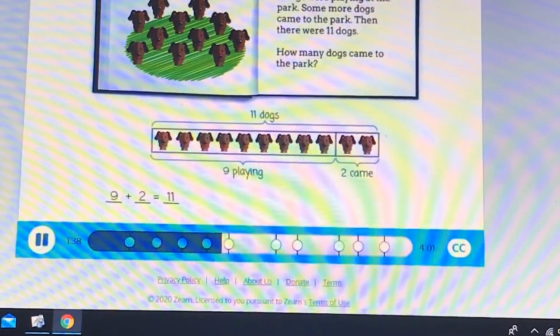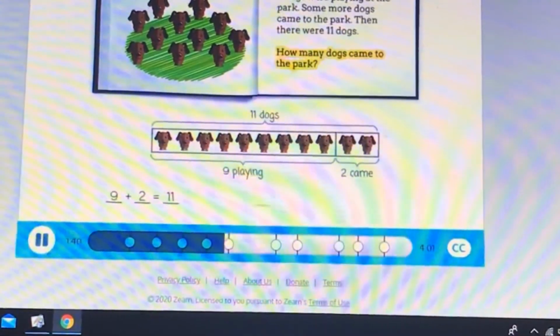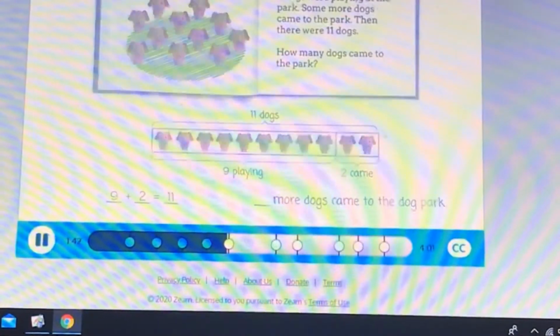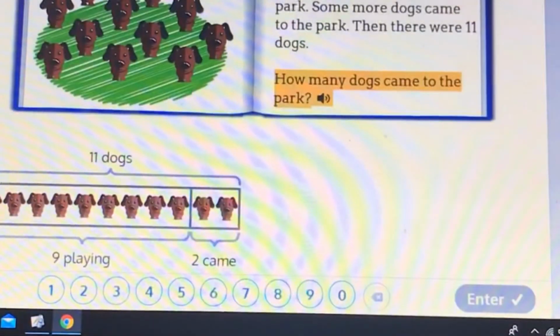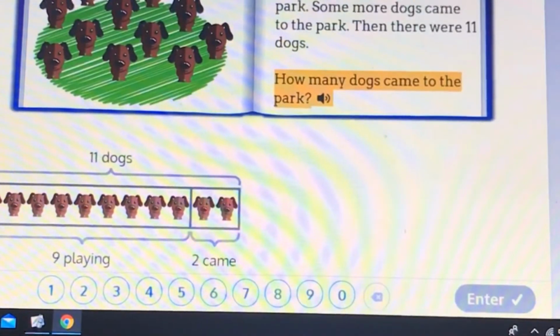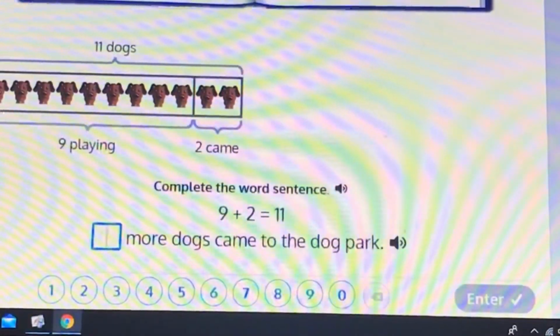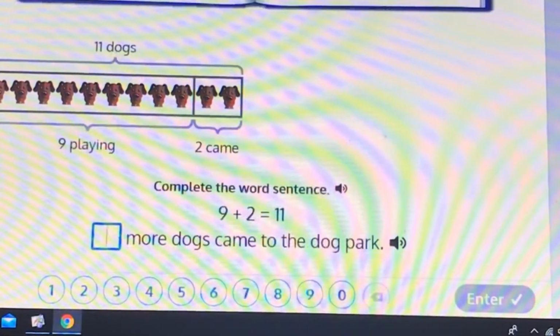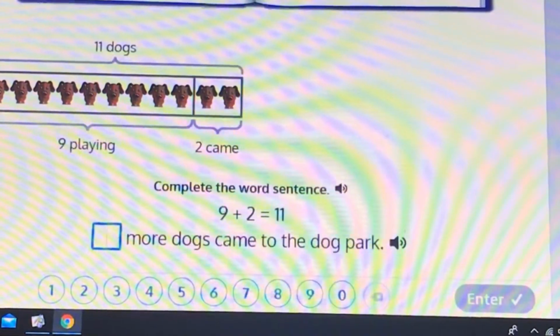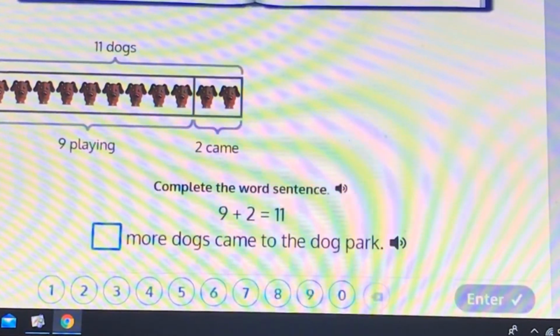So let's answer how many dogs came to the park with a word sentence. Our final step of the read, draw, write method is to write a word sentence. So we're going to look at what they're asking us. We are looking at how many dogs came to the park. As you can see, it's highlighted in the picture.